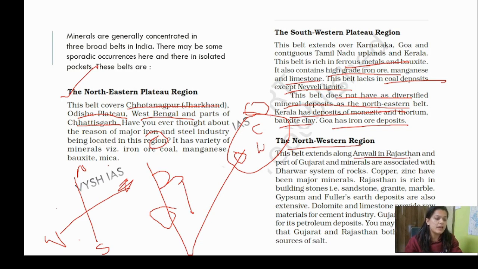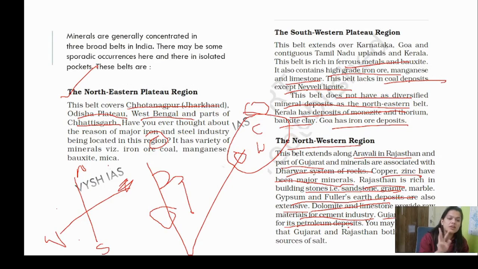The belt extends along the Aravalli in Rajasthan and part of Gujarat, and minerals are associated with the Dharwad system of rocks. Copper and zinc are the major minerals. Rajasthan is rich in building stones like sandstone, granite, and marble. Gypsum and Fuller's earth deposits are also extensive. Dolomite and limestone provide raw material for the cement industry. Gujarat and Rajasthan both have rich sources of salt. Gujarat is known for its petroleum deposits.